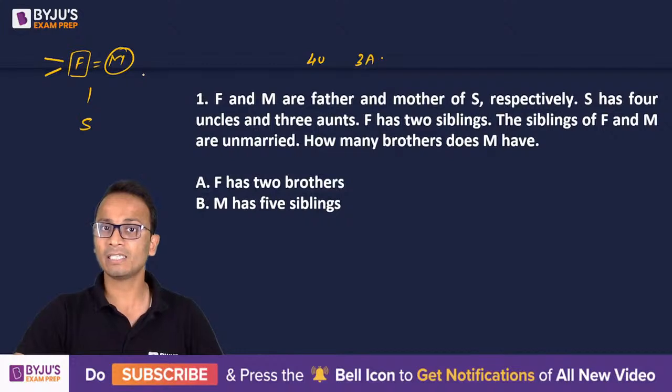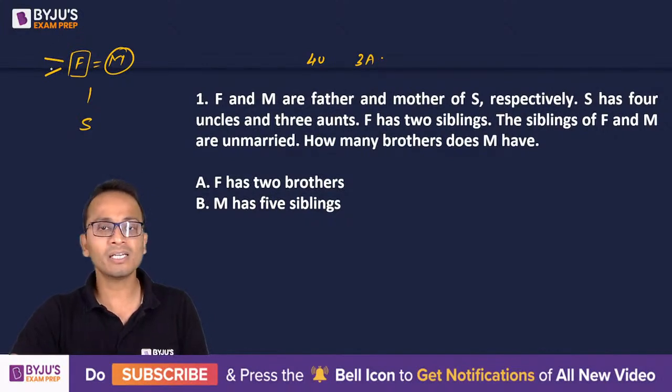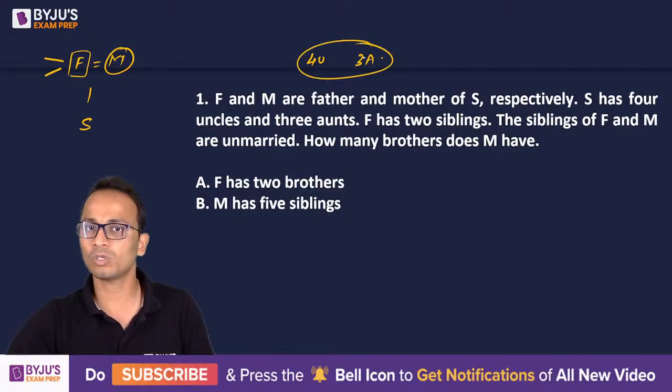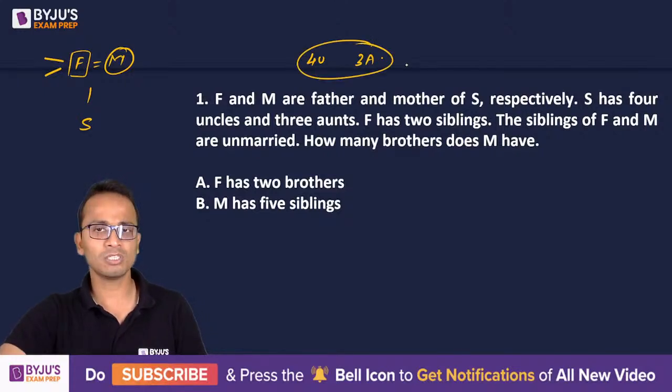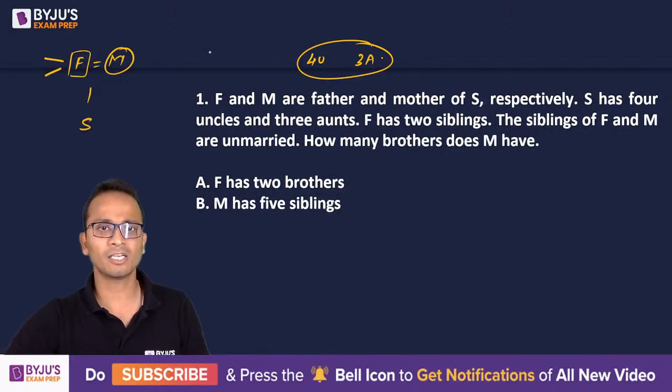So I can say that any of these uncles or aunts will be unmarried. So if F has 2 siblings, then the remaining 5, so total 7 here. There are a total of 7 uncles and aunts. So the remaining 5 should be the siblings of M.